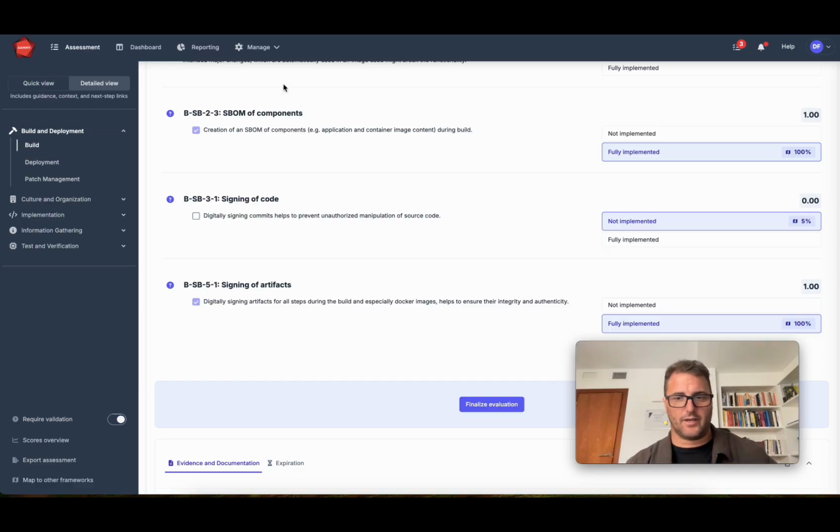So with that, if you have one single source of truth, you can use that to very quickly do different assessments in different frameworks as painlessly as possible. And that is one of the goals that we have for SAMMY, to allow you to create a nice inventory of the processes in place and the state of maturity and policies and controls, so that compliance and reporting in all kinds of frameworks becomes easier.